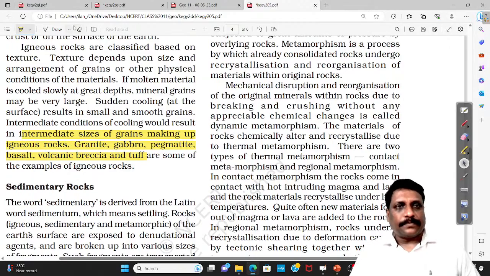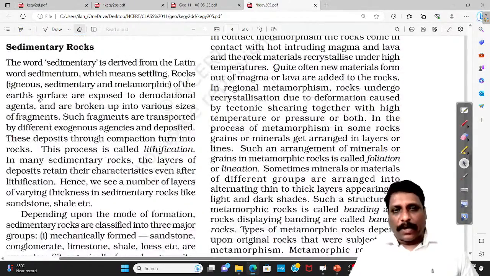Similarly, when I talk about sedimentary rocks, what is sedimentary rock?